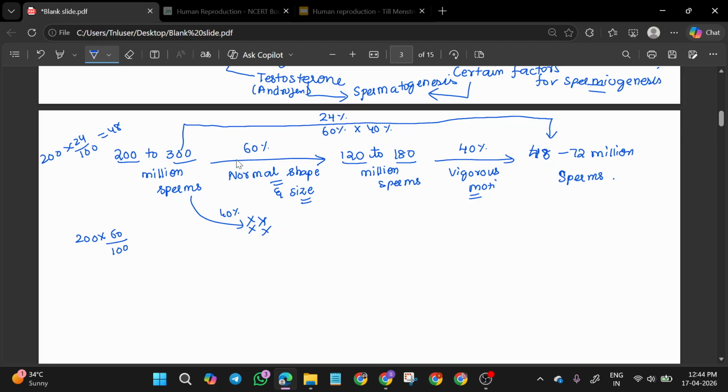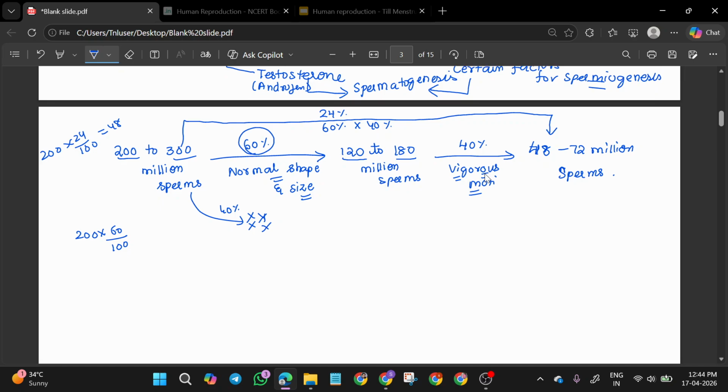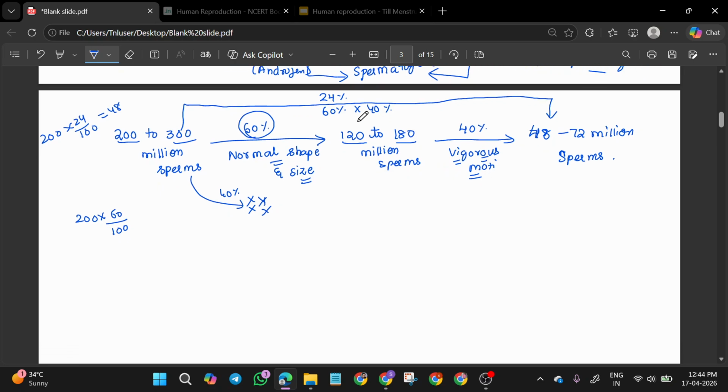Again I am repeating. So இவ்வளோ million of sperms வந்து normal ejaculationல it will be present. And normal fertility நடக்கணும் அப்படின்னா normal shape and sizeல 60% of sperm வந்து இருக்கணும். That is this much amount. And out of this much amount, 40% should have vigorous motility. Means faster move பண்ற ability. ஒரு 40% of sperm ஆச்சு அதுல இருக்கணும். அப்பதான் நார்மல் ஃபர்டிலிட்டி நடக்கும், இல்லனா நடக்காது. So இல்லனா they are going to be infertile. So this is what they can see. Okay, I think this is clear.